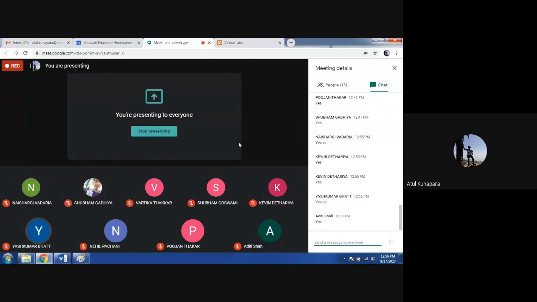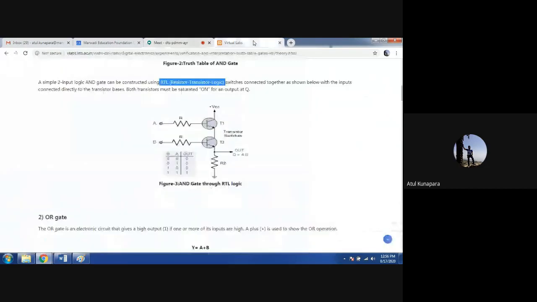Now when I say RTL logic, look at this resistor transistor logic, which we can use to develop an AND gate. The components we are using are resistors and transistors. The transistors used here work as switches only. There are two transistors, T1 and T2, which are only going to be on and off.